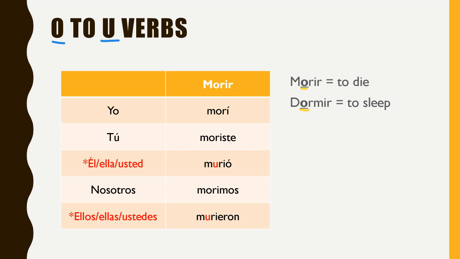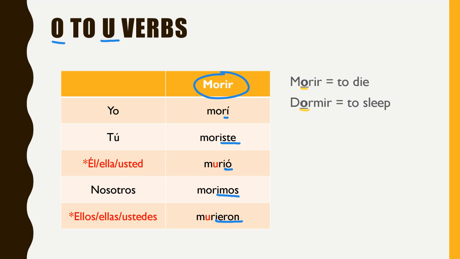So when we learned these verbs in the present tense, the O changed to a UE. But in the preterite tense, they only change from an O to a U. So let's take the verb morir, to die, right? That's very morbid. But let's take that verb and conjugate it. So again, it is a verb that ends in IR, so it is always going to have these endings: í, iste, ió, imos, ieron.